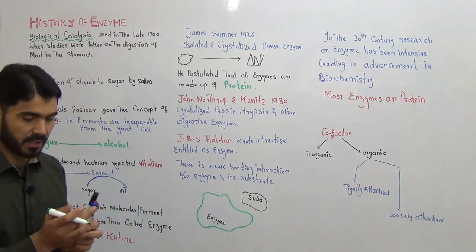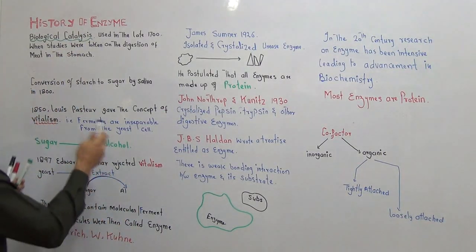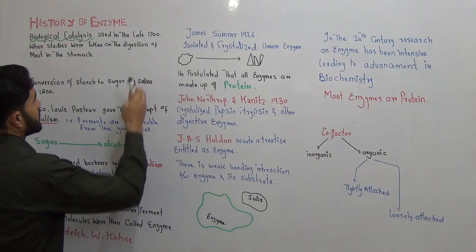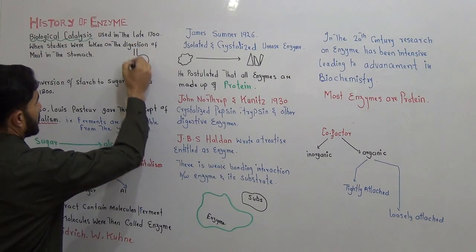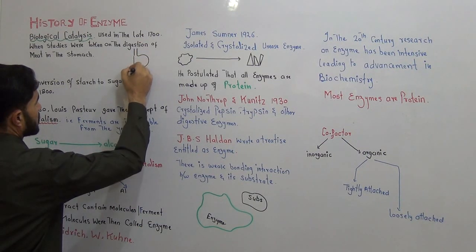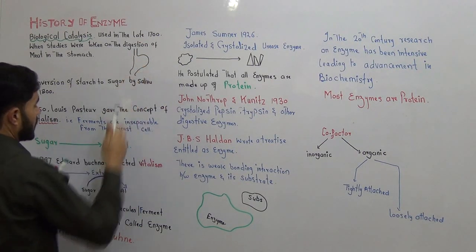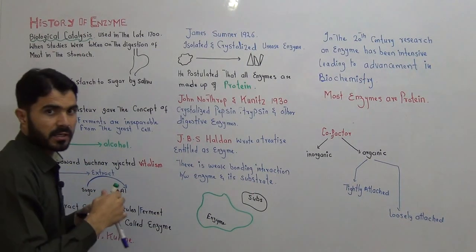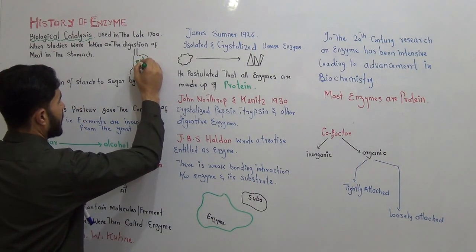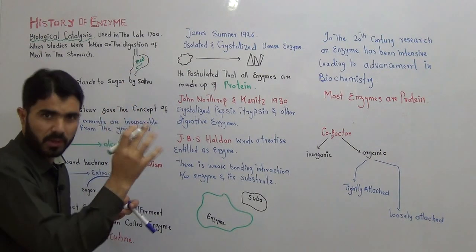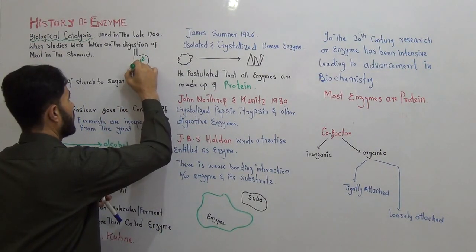And how did that word come? When they were studying the stomach, let's suppose this is your stomach, and in the stomach you eat meat. That meat is broken down into smaller particles.